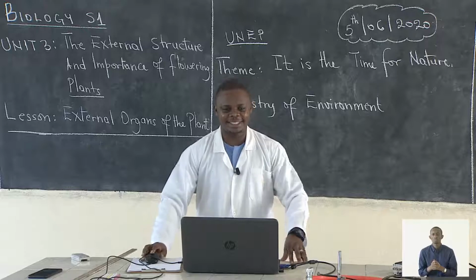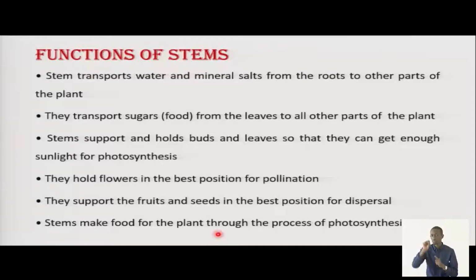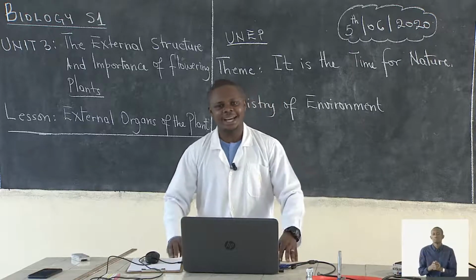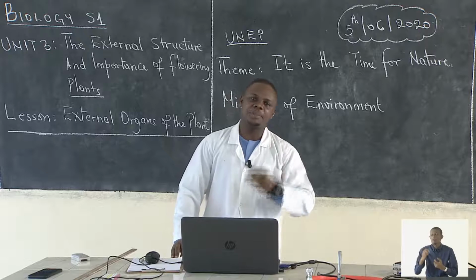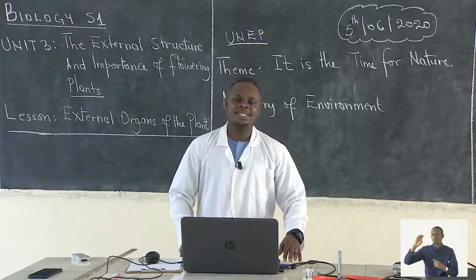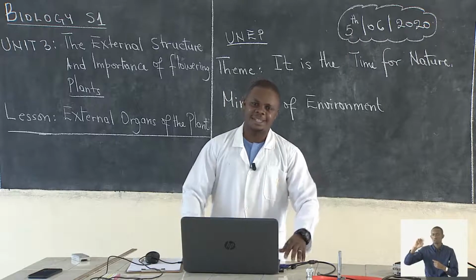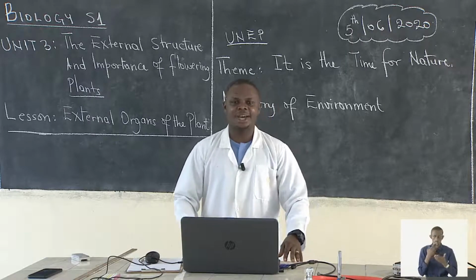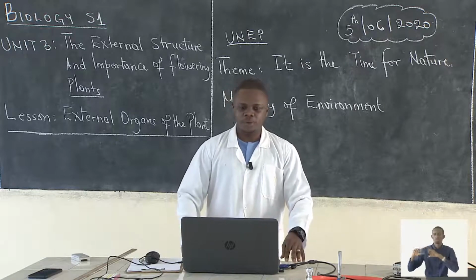That's very nice. Stems make food for the plant through the process of photosynthesis. Because we said some stems are green in color because of having a green pigment called chlorophyll. And that means those stems are able to do photosynthesis, the process where plants make their own food.